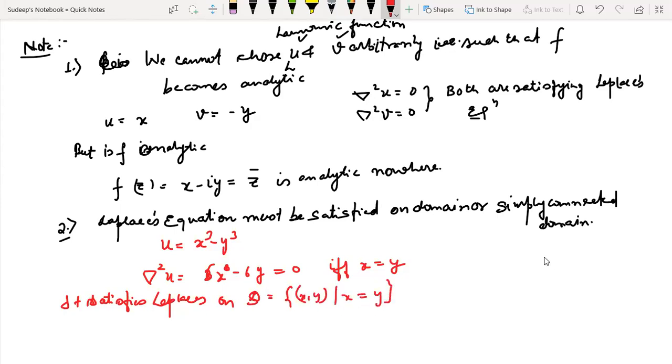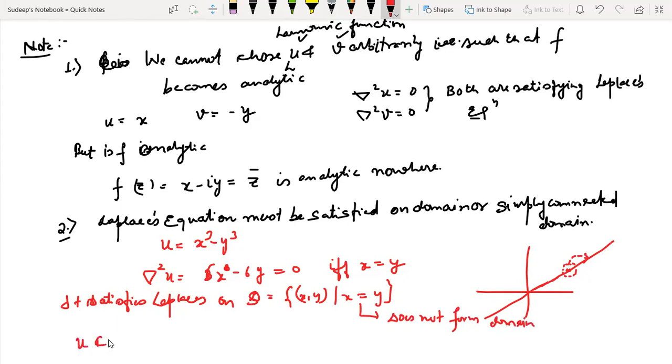But clearly you know that x equal to y doesn't form a connected set. Sorry, it doesn't form an open set, because if I'm taking any point, then its neighborhood is not contained in that line. So clearly it doesn't form a domain. So I will not say that my u is a harmonic function. So u cannot be claimed as a harmonic function.